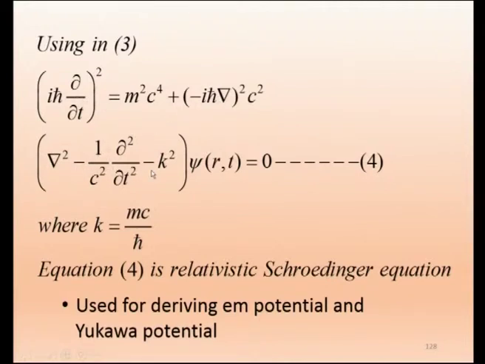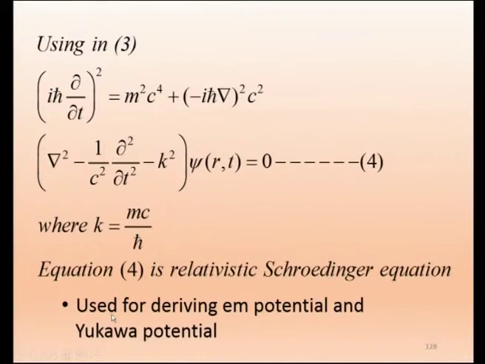Here, instead of that, k comes into the picture, because k we have already defined as mc by h cross. In the first equation we have just given that, so it is written as k here. Now, this equation 4 is a relativistic Schrodinger equation.